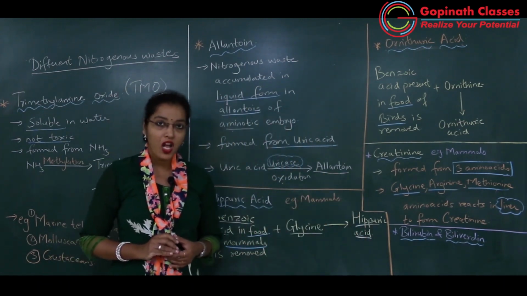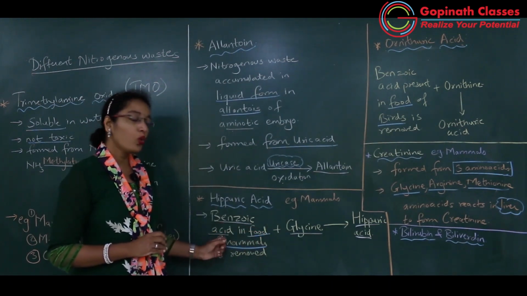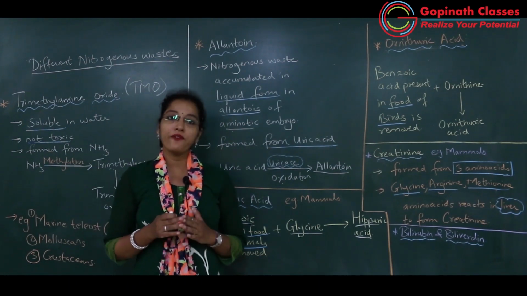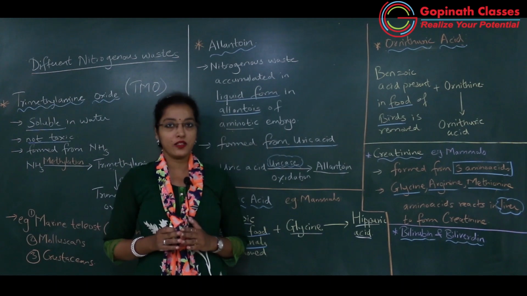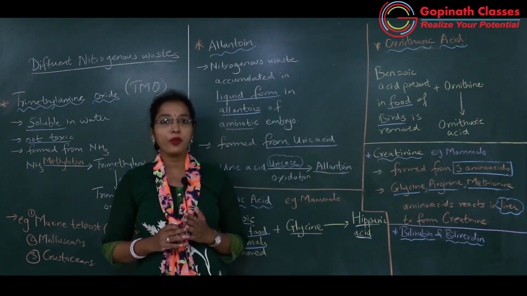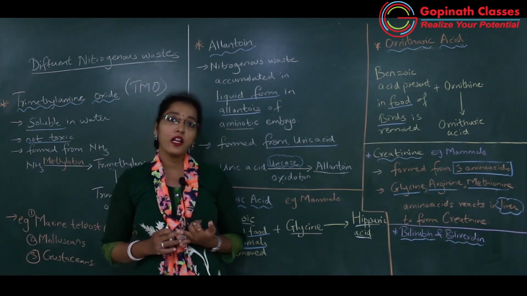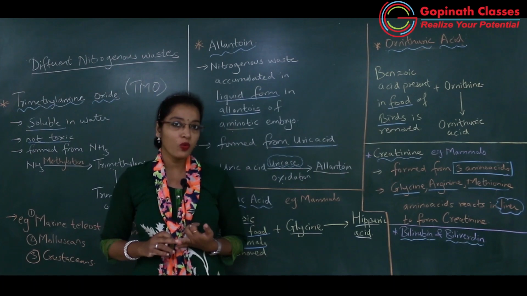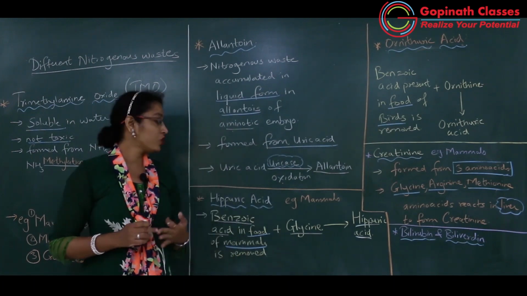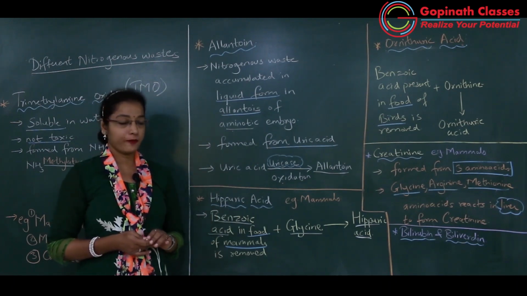All of you understood how hippuric acid is formed? Hippuric acid is formed due to reaction between benzoic acid and glycine, and where does it take place? In mammals. So in mammals, three forms of nitrogenous waste can be produced. Majorly urea is formed, followed by, sometimes if the purines are more, uric acid is also formed, as well as to some extent hippuric acid is also formed in mammals.